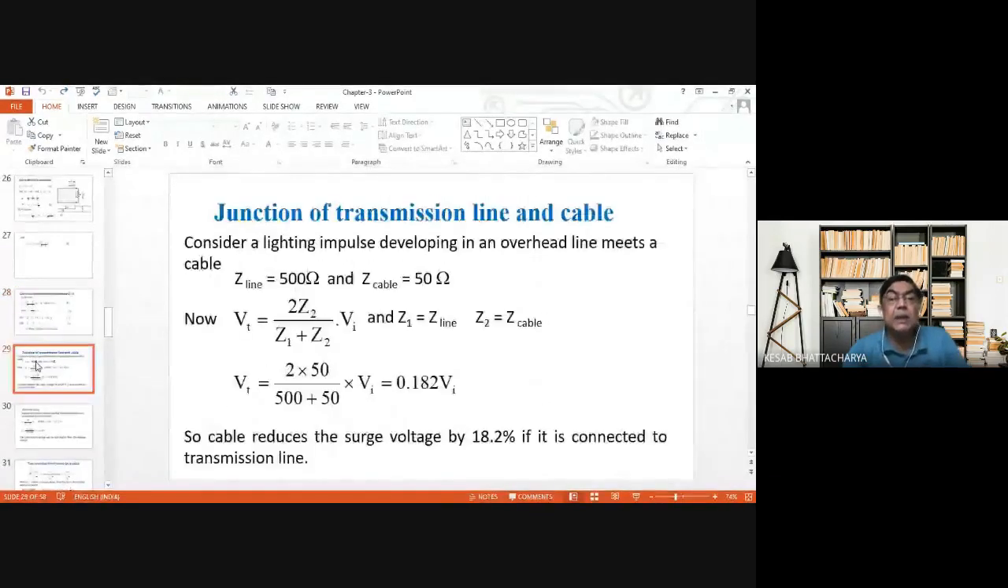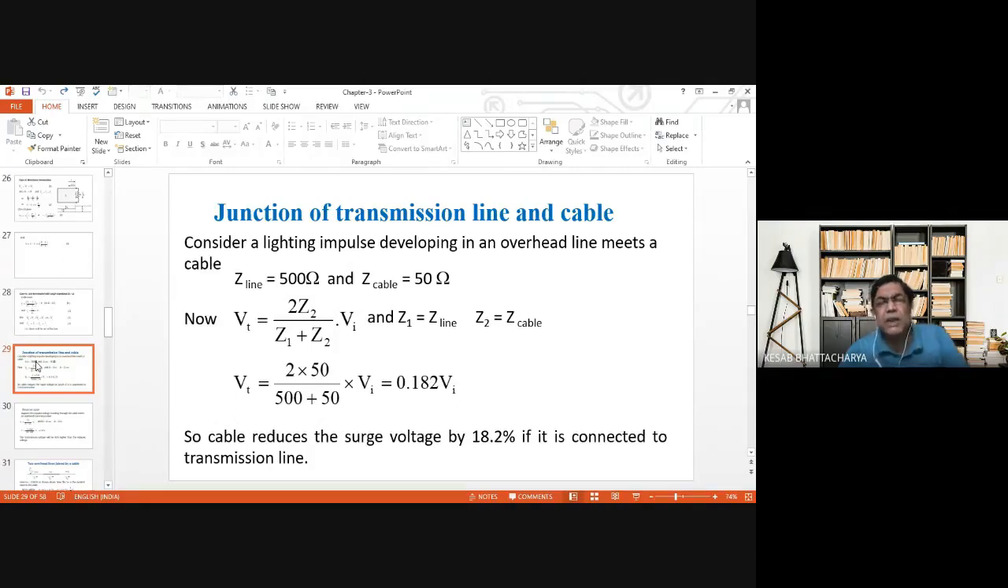Next is the junction of a transmission line and a cable. What really happens? Suppose we consider a lightning impulse developing in an overhead line which meets the cable. The surge impedance of the line is considered to be 500 ohm and that of the cable 50 ohm. Then what will be the transmitted value of the voltage in the cable?